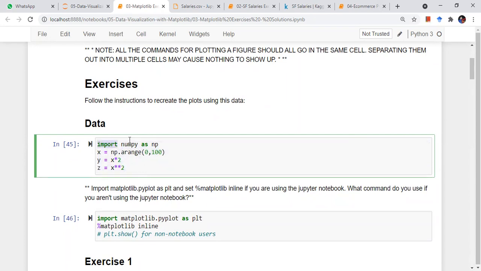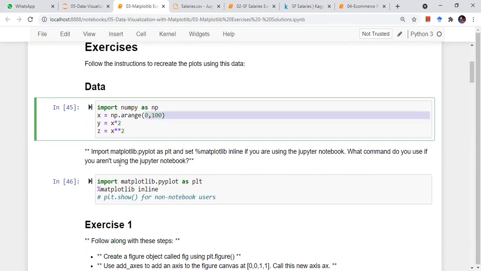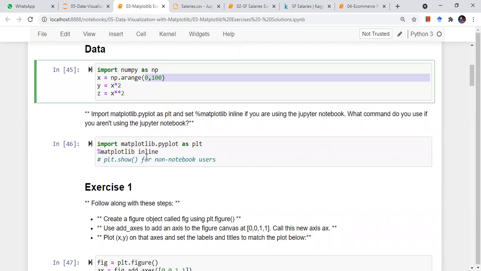Okay. So I'm importing NumPy as np. Then I'm creating a variable X, which is basically a range from 0 to 100, right? Then Y is equal to X into 2, so Y is equal to 2X, and Z is equal to X to the power 2, that is X square, right? So I have 100 numbers, then 2 times those 100 numbers, then the square of those 100 numbers stored in 3 variables. Now I want to plot this data.